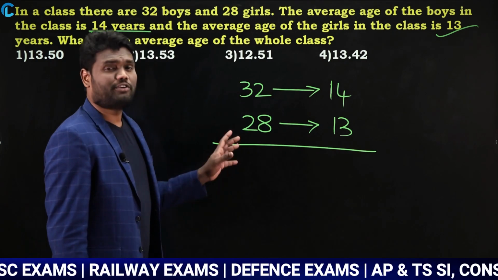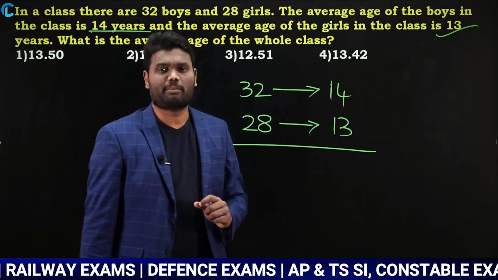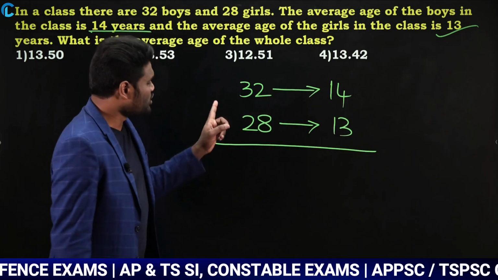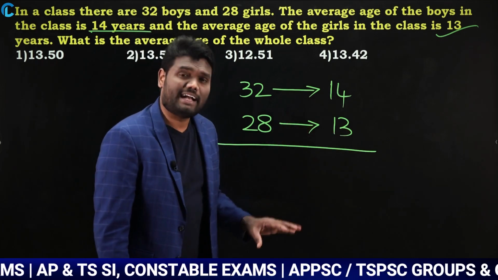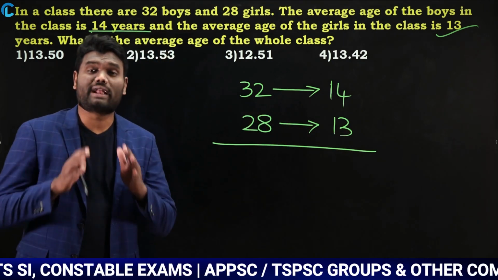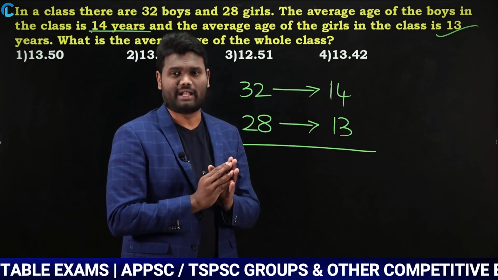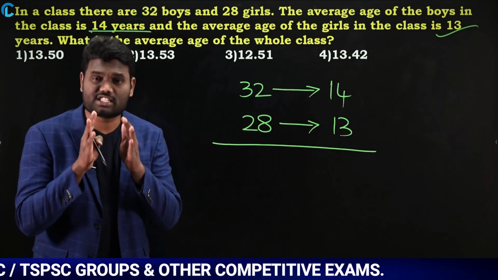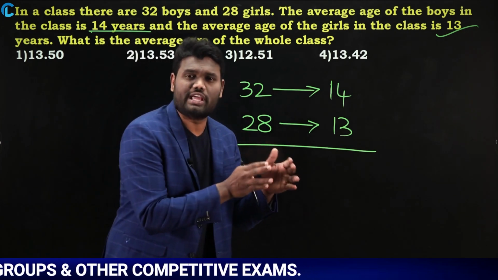Look here. If you need to calculate in a normal way, how do you calculate? 32 into 14 plus 28 into 13, divided by 32 plus 28, where the calculation is going to become complicated. That is the reason don't go with the complete calculation. Just follow the procedure, whatever I am telling you.